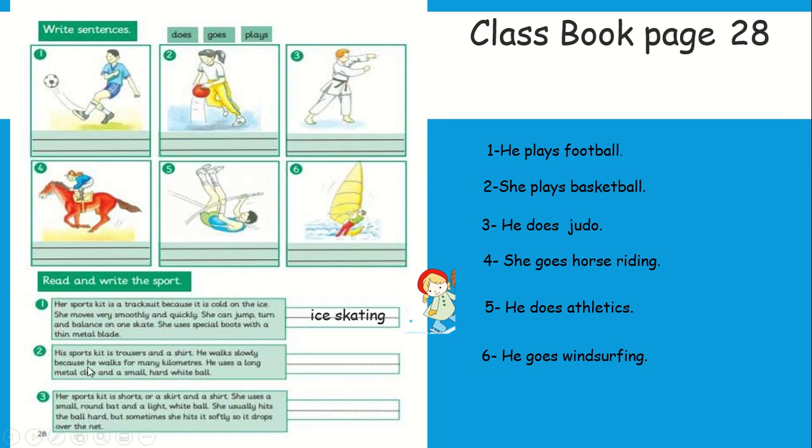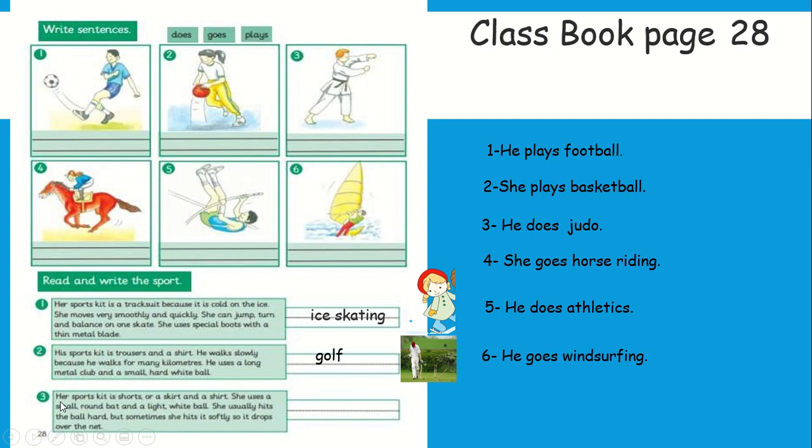So here the sports kit is trousers and a shirt, like this one. And he uses a long metal club and a small hard white ball. So what's this? Golf. Well done.